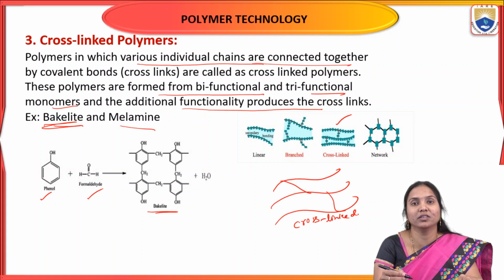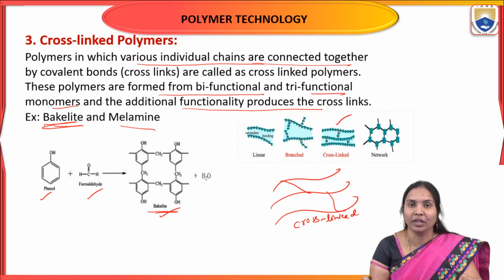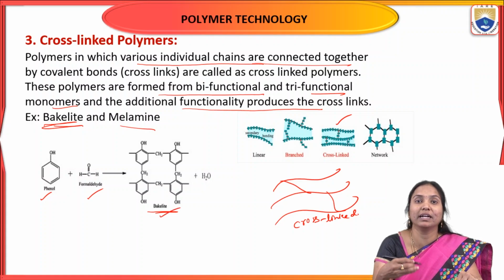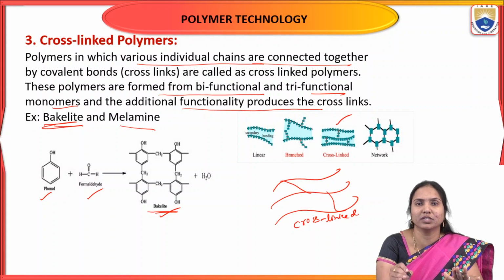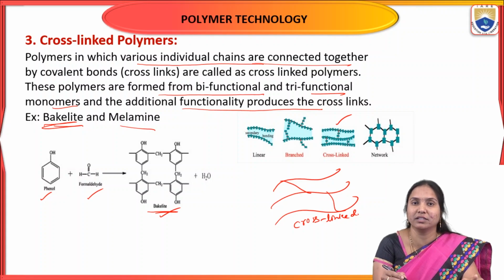Then it produces novolac. Finally, it gives the bakelite structure, and this type of polymer is formed by condensation polymerization. Bakelite is the best example of a cross-linked polymer, where various chains are cross-linked with neighboring chains.